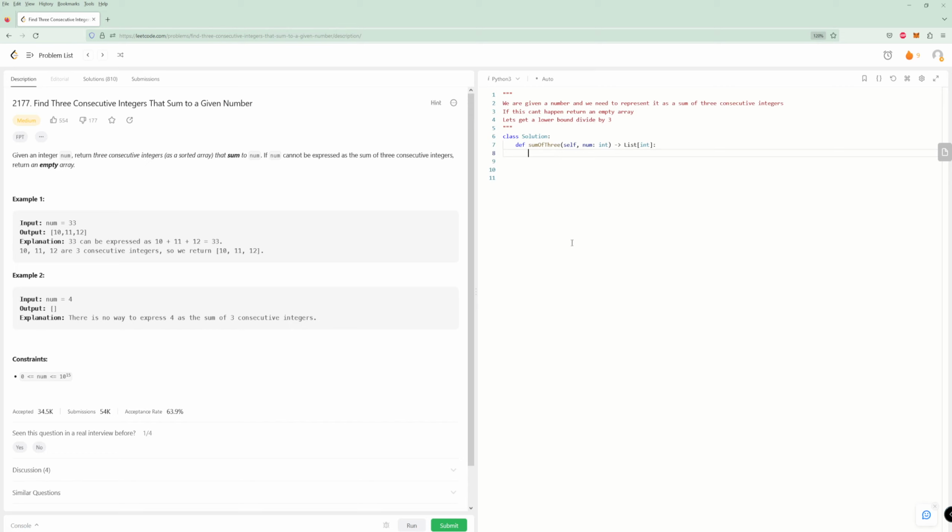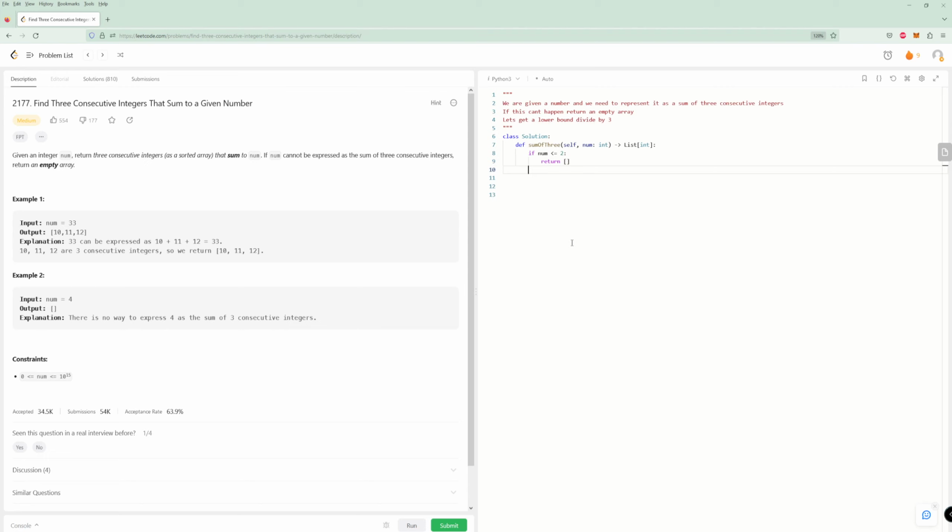Okay, and by the way, what's the smallest number? I think for 2, there is an output. Like 0 would work, I think. Yeah, because 0... can you make something that makes 2? 0, 1, 2? No, you can't, right? So it's less than 2. What about 3? 1, 2, 3. Yes, so 3 works. So if num is less than or equal to 2, we know we don't have a solution, and those are going to be weird things to test for. So let's just return an empty array there.